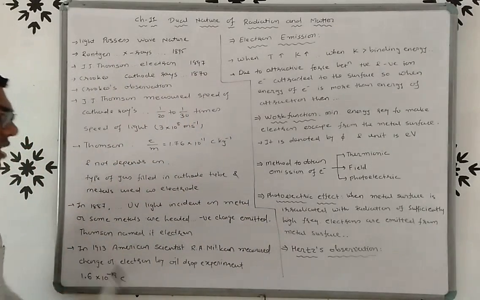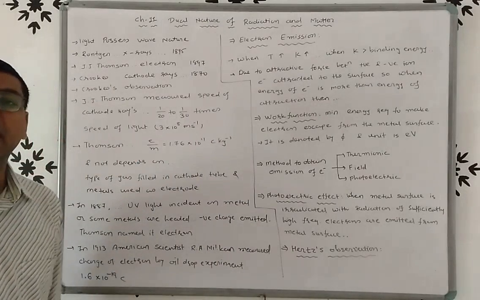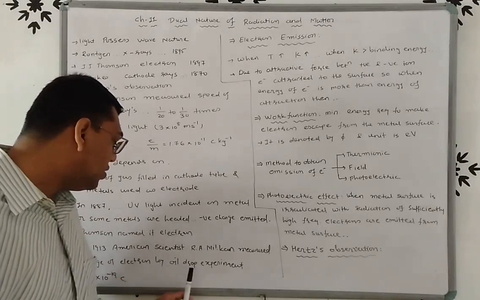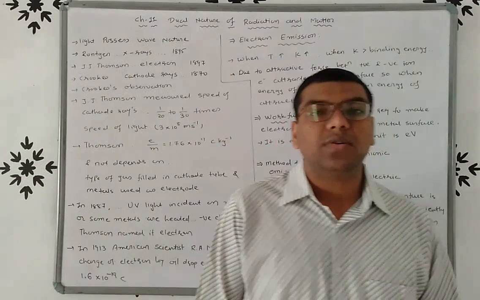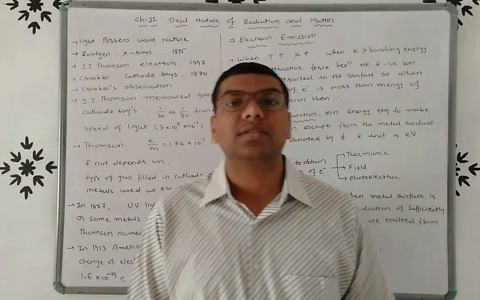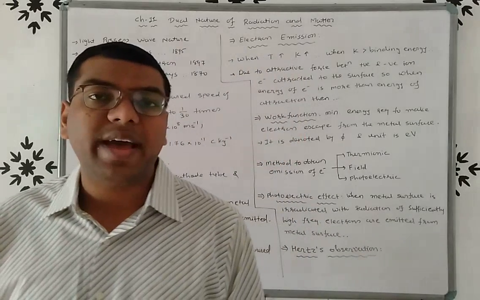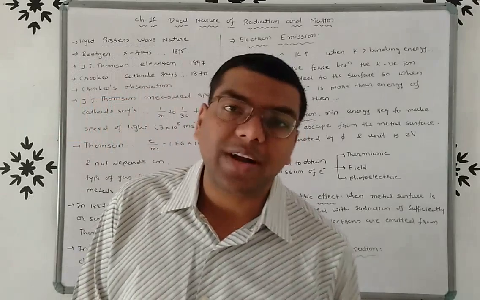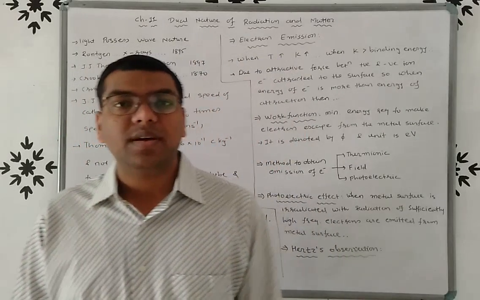This charge of the electron was measured by the oil drop experiment. You have to remember that the charge of the electron, measured by the oil drop experiment, is 1.6 × 10^-19 coulomb.